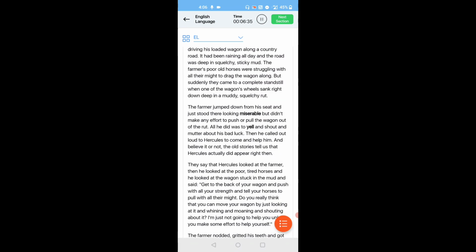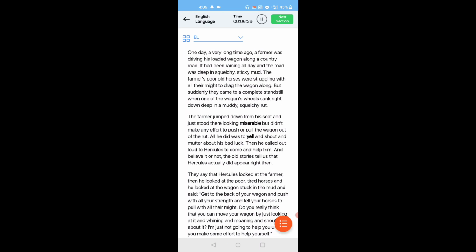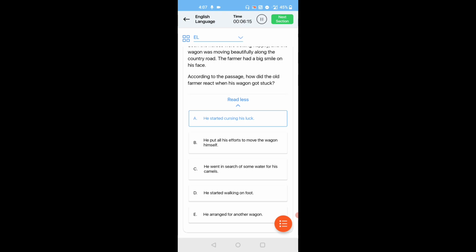One more time we will read it. In the second stanza, fourth line, all he did was to yell and shout and mutter about his bad luck. Then he called out aloud to Hercules to come and help him. And believe it or not, so he started cursing his luck.